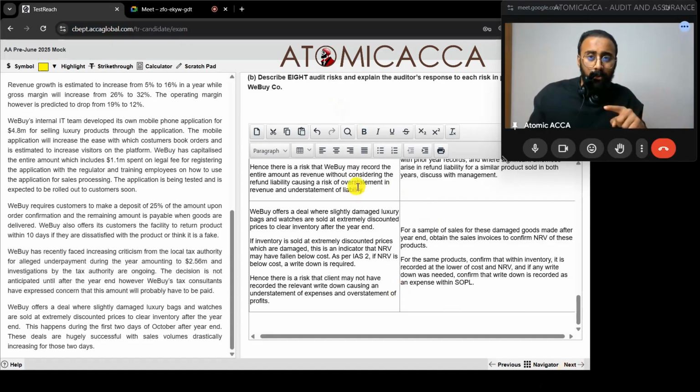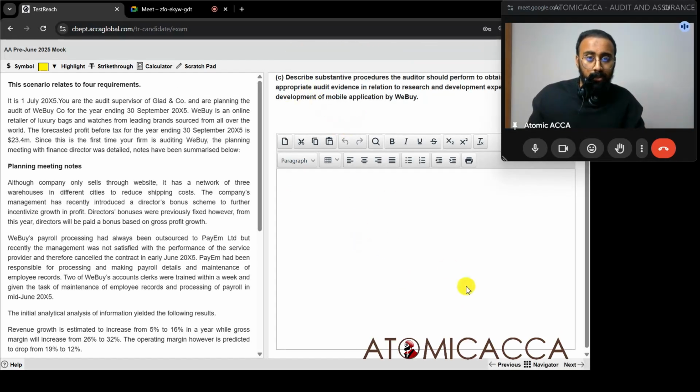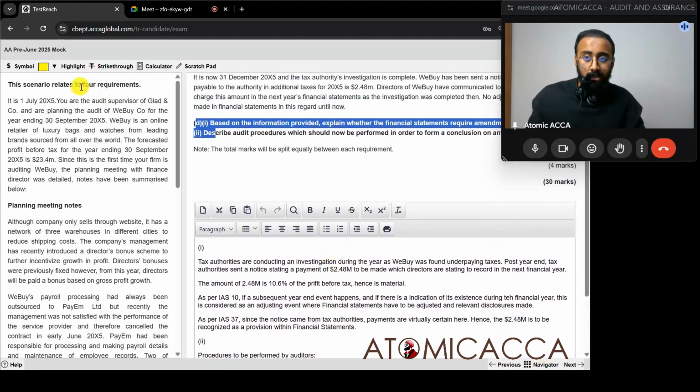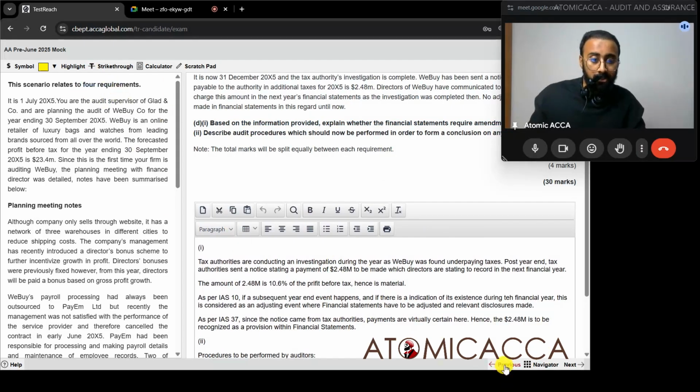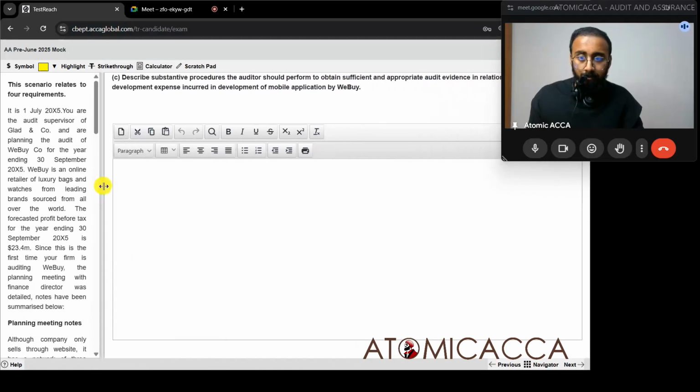So, we're done with the inherent risk knowledge based question. We're done with this audit risk question, and now we have this third question. D1 and 2 we finished earlier. So this question was related to 4 requirements. From case study number 1, we are just left with one more question, that's substantive procedures over here.